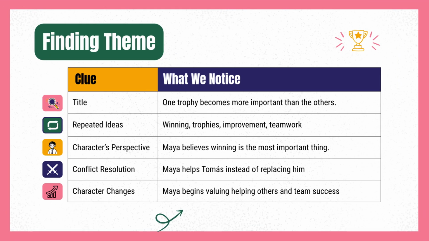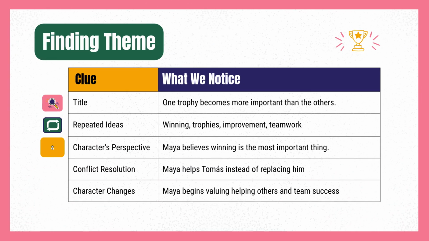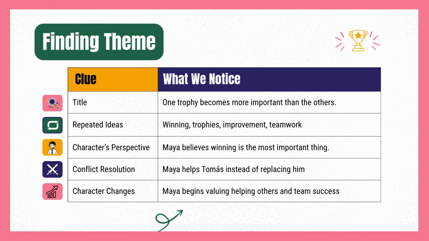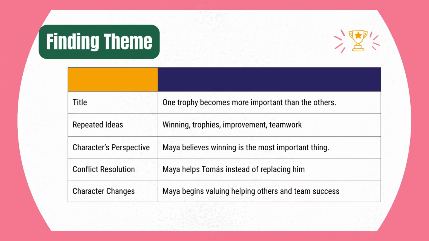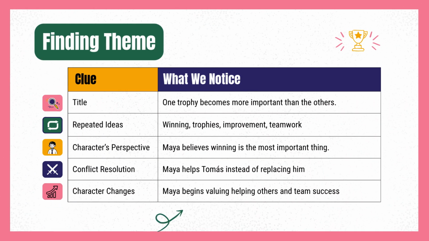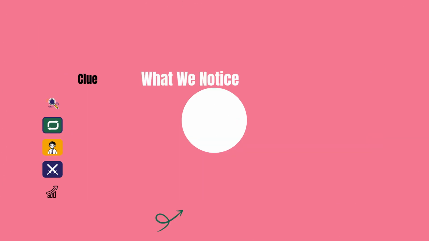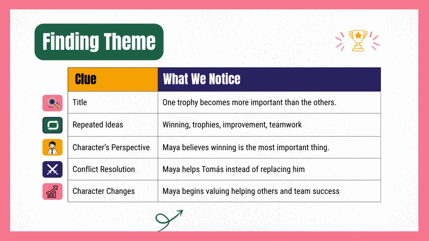Finding theme. Clue, what we notice. Title: one trophy becomes more important than the others. Repeated ideas: winning, trophies, improvement, teamwork. Character's perspective: Maya believes winning is the most important thing. Conflict resolution: Maya helps Thomas instead of replacing him. Character changes: Maya begins valuing helping others and team success.